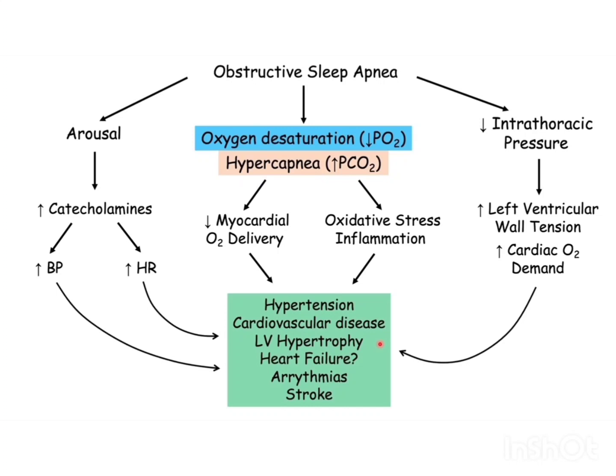They are going to have increased catecholamine levels, epinephrine and norepinephrine, which lead to increased blood pressure and heart rate. O2 desaturation and hypercapnia lead to decreased myocardial O2 delivery and also lead to oxidative stress and inflammation. Decreased intrathoracic pressure may lead to increased left ventricular wall tension and increased cardiac O2 demand. With all these, OSA can increase the risk of the following conditions: hypertension, cardiovascular disease, LV hypertrophy, heart failure, arrhythmias, and stroke.